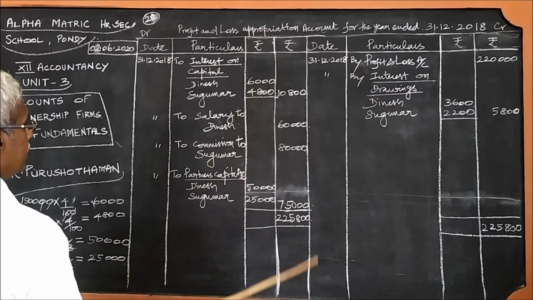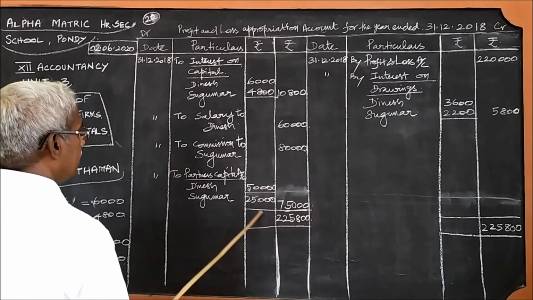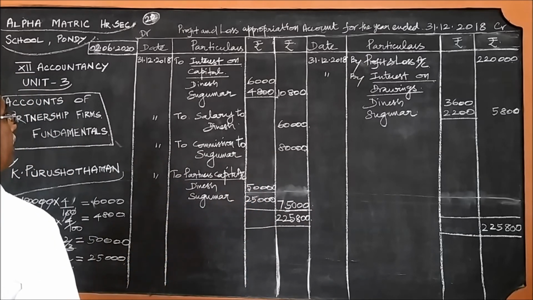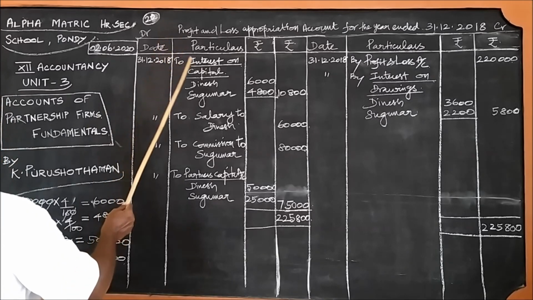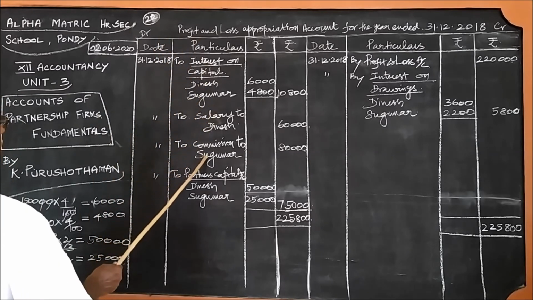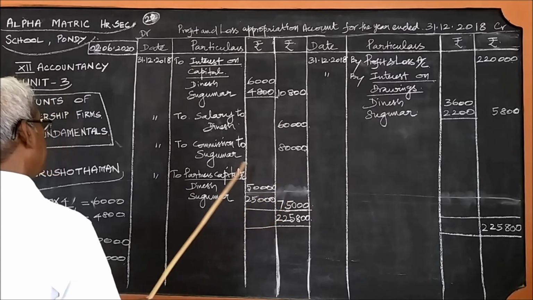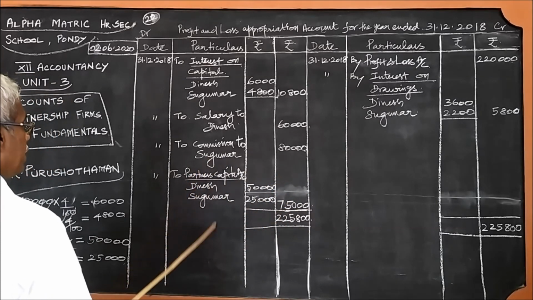So after writing this, what is the balancing amount here? Only 75,000. After receiving the interest on drawings, after paying interest on capital, salary and commission, the remaining amount is 75,000. It should be divided among the partners, Dinesh and Sukumar.